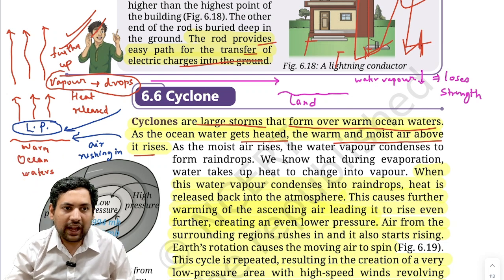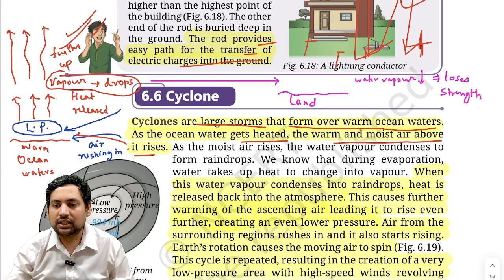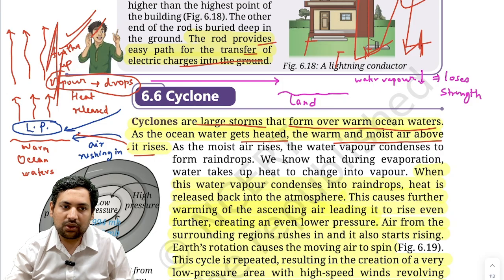And now as it is rising, more and more low pressure is being created. So the intensity by which the air that is surrounding it is coming in this direction also increases, correct? So now you have a constant flow where warm air is rising up like this and the cold air is coming like this.